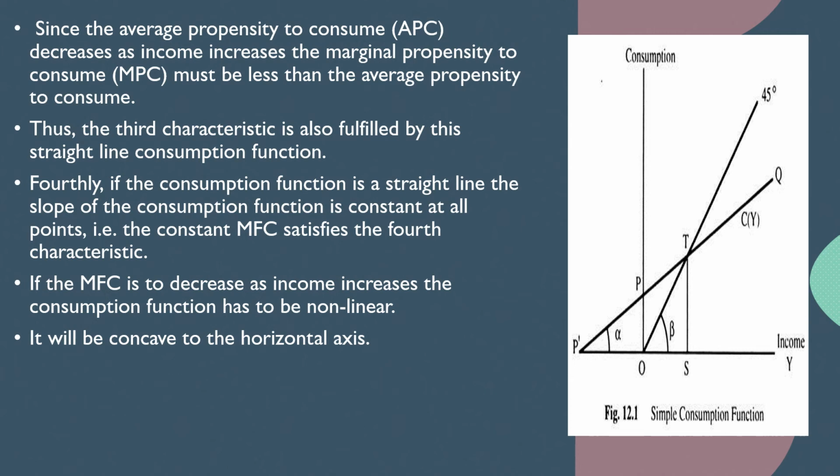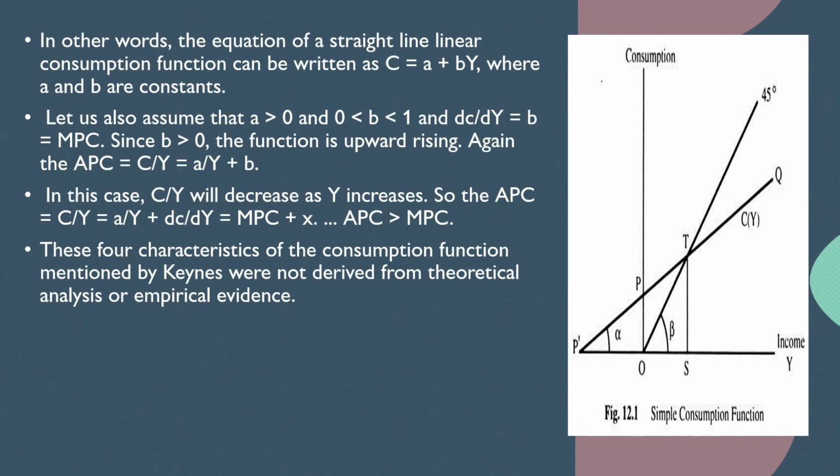Fourthly, if the consumption function is a straight line, the slope of the consumption function is constant at all the points. If the marginal propensity to consume decreases as income increases, the consumption function is considered to be non-linear. One thing I would like to mention, it is not MFC here, it is MPC, okay, marginal propensity to consume. It will be a concave diagram, and this curve will be concave to the horizontal axis.